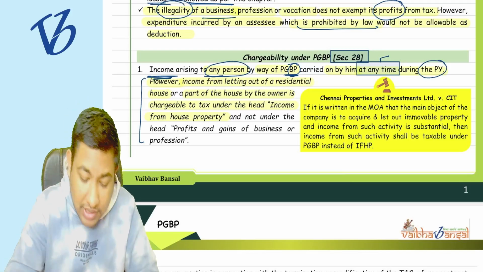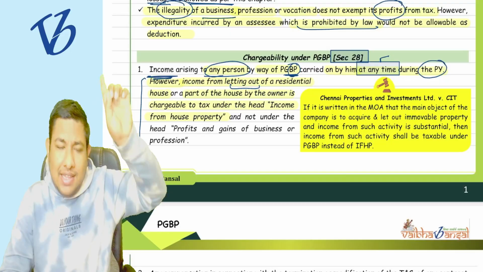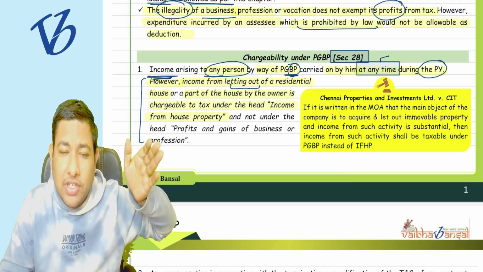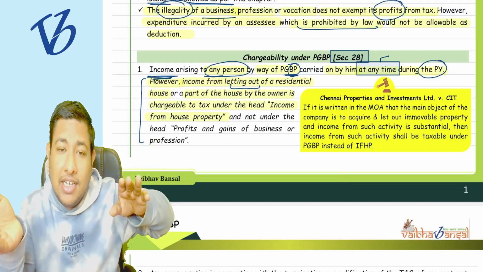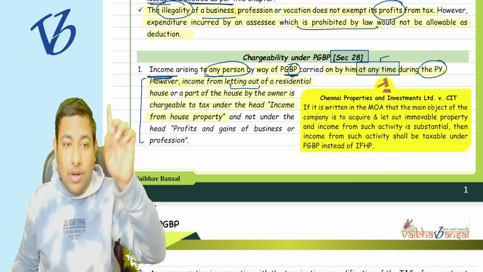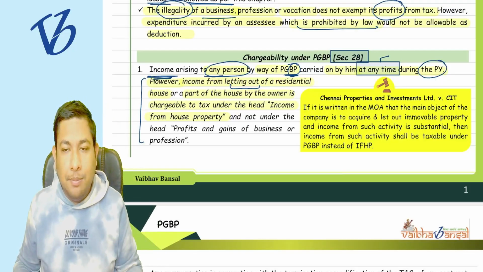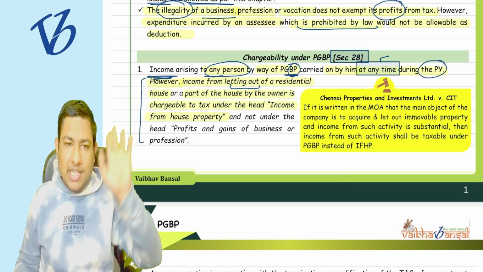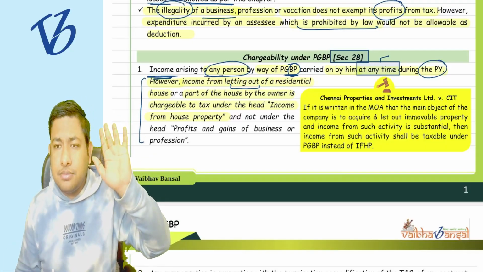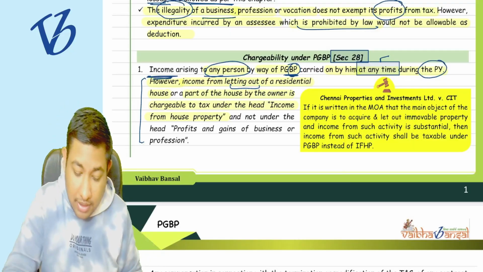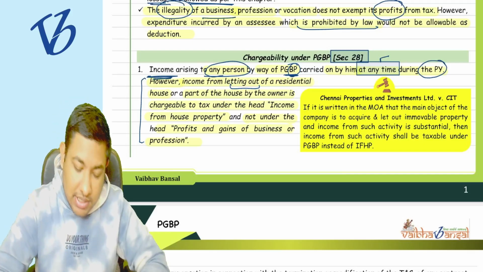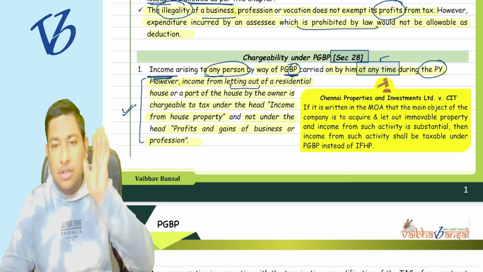That you have already understood, like in the first chapter, the basic concept chapter, I have taught you that there are two kinds of properties. First is self occupied and second is the let out property, and all those are taxable under the head of income from house property, that we have already seen in the last part of the basic concept chapter. Yes, so it is going to be taxed under the head income from house property, that we all know, and not under the head of PGBP. Correct. But this is the general law that we have seen.